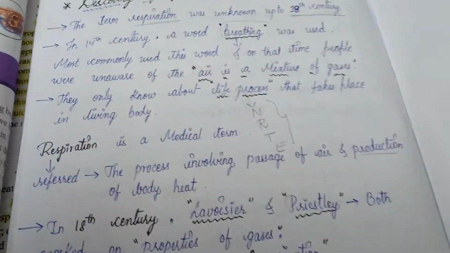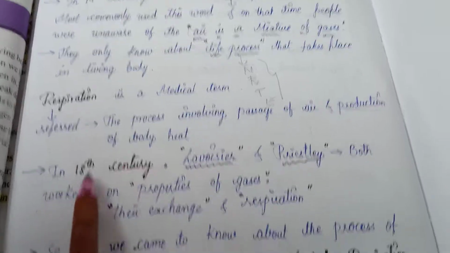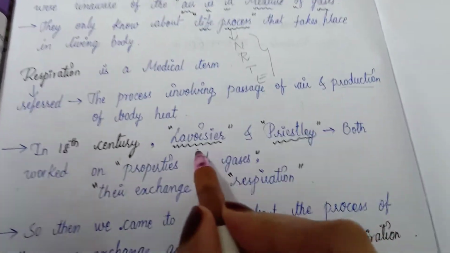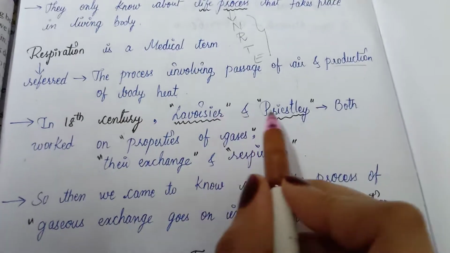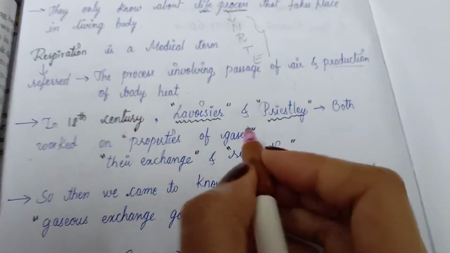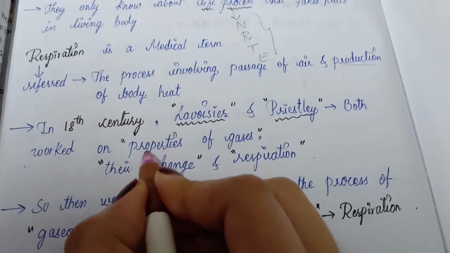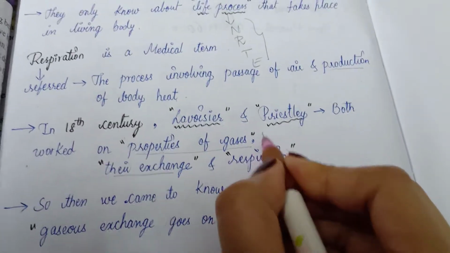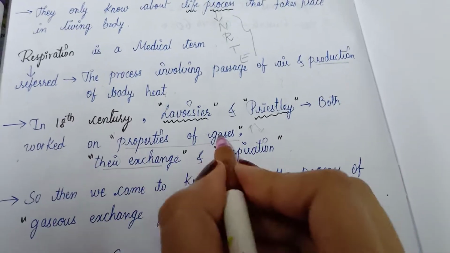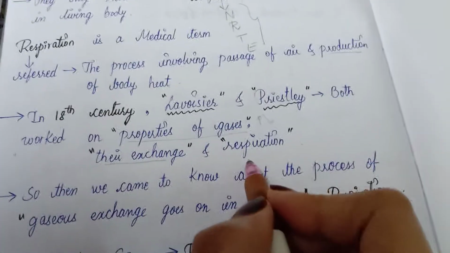But then, coming to the 18th century, Lavoisier and Priestley, the two scientists, both worked on the properties of gases, the exchange of gases, and respiration.